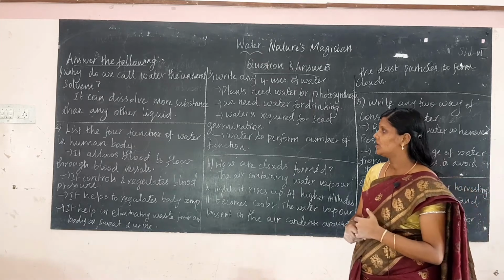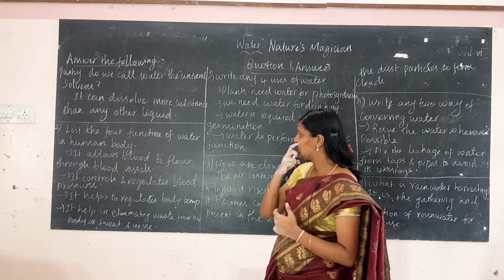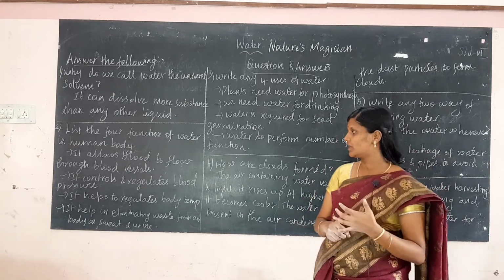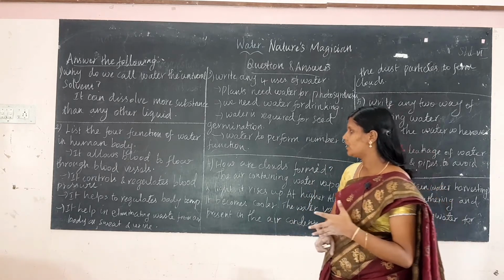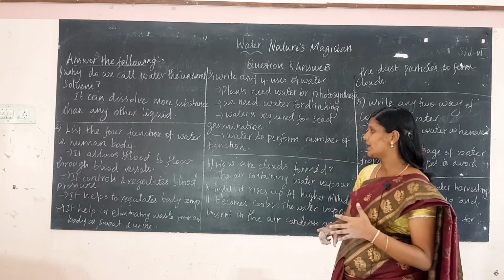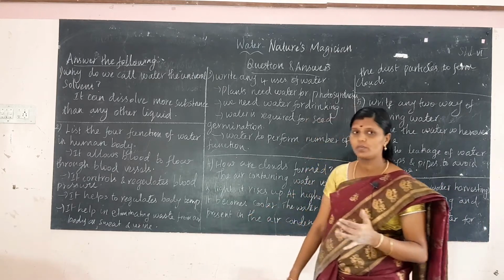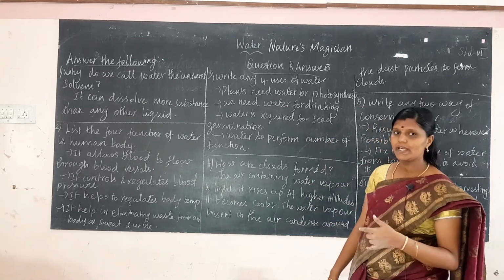List the 4 functions of water in the human body. It allows the blood to flow through the blood vessels, it controls and regulates the blood pressure, it helps to regulate the body temperature, and it helps in eliminating waste from our body as sweat and urine.